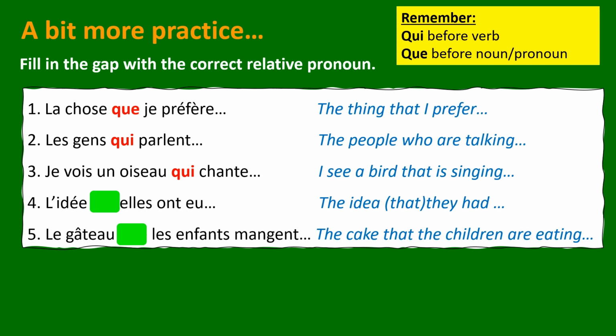L'idée, elles ont eu. Now, this time we have elles, and before it we should have que, because it's a pronoun. So, l'idée que elles ont eu, qu'elles ont eu, because of course we've got the rule of elision. And finally, le gâteau, les enfants mangent. We've got les enfants, this is not a verb, so it can't be qui. We're going to have le gâteau que les enfants mangent, the cake that the children are eating.